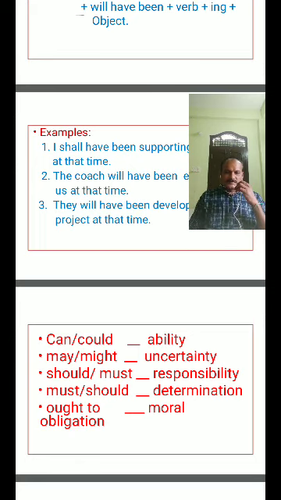For simple future: I, we plus shall plus verb 1 form plus object; you, they, he, she, it plus will plus verb 1 form plus object.